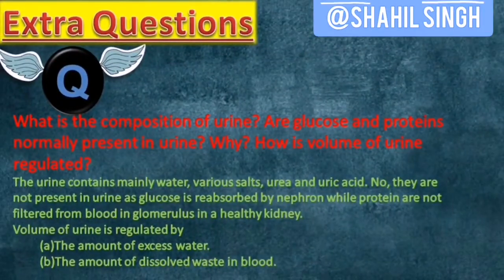What is the composition of urine? Are glucose and proteins normally present in urine? Why? How is the volume of urine regulated? So the urine contains mainly water, various salts, urea and uric acid. No, glucose and proteins are normally not present in urine, as glucose is reabsorbed by nephron while proteins are not filtered from blood. Volume of urine is regulated by the amount of excess water present in our body and the amount of dissolved waste in the blood.